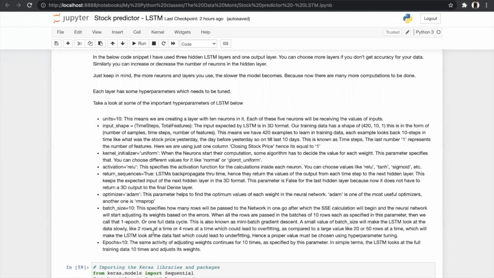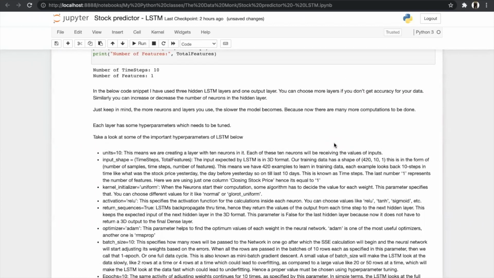So each layer has some hyperparameters which need to be tuned. We will take a look at some of the important hyperparameters of LSTM below. The first hyperparameter is units. Our units will be equal to 10. This means that we are creating a layer with 10 neurons in it, meaning 10 boxes, as you have already seen in the figure, and each of these 10 neurons will be receiving the values of the inputs.